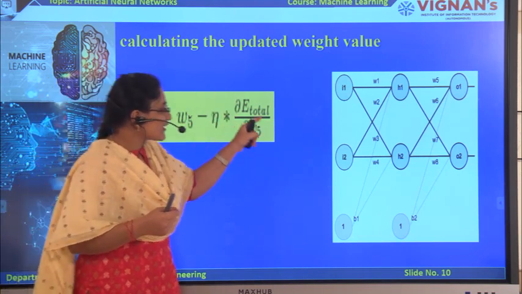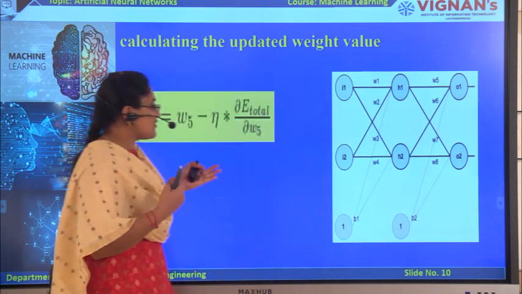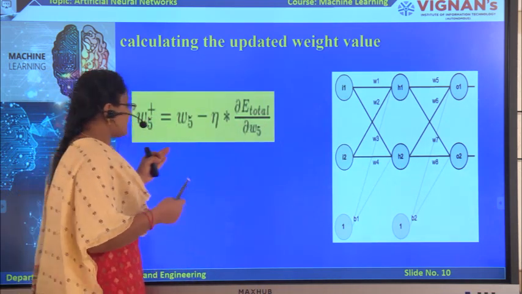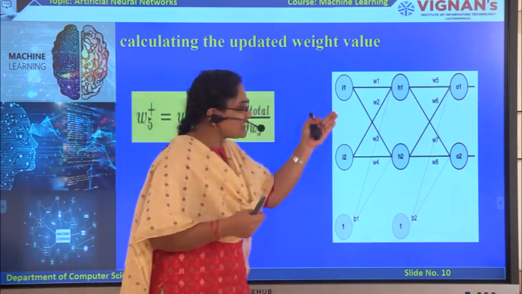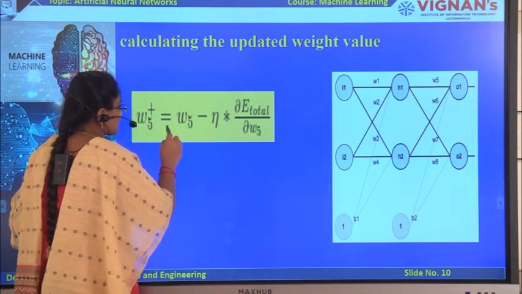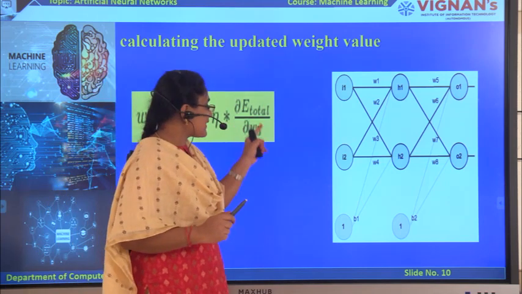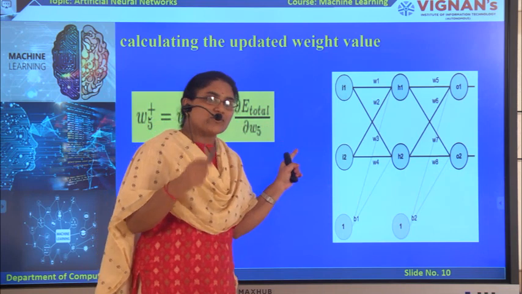In this way we can also update all the weights by using this formula. If we want to update the W6 value, then we can write: W6 plus is equal to W6 minus eta into the derivative of the total error with respect to the W6 weight.